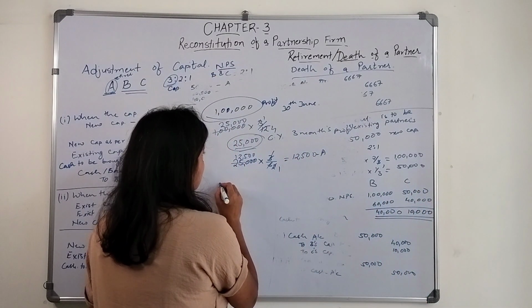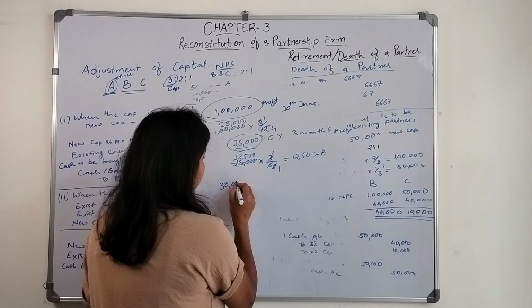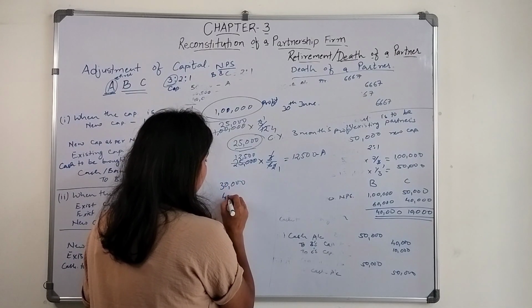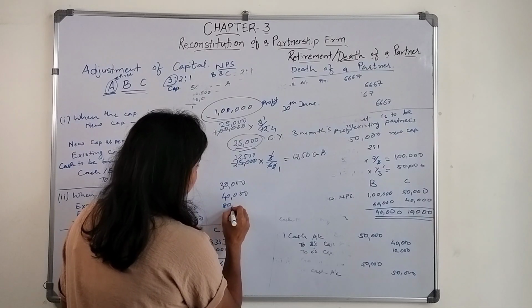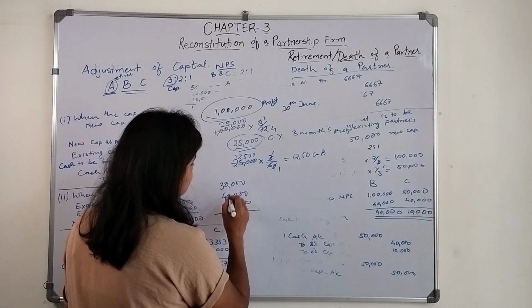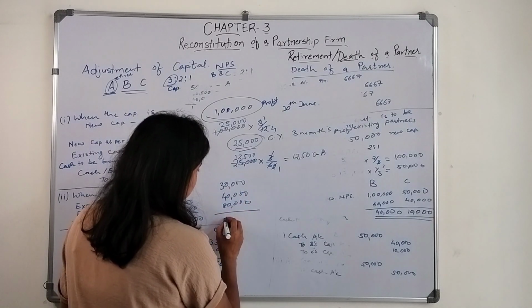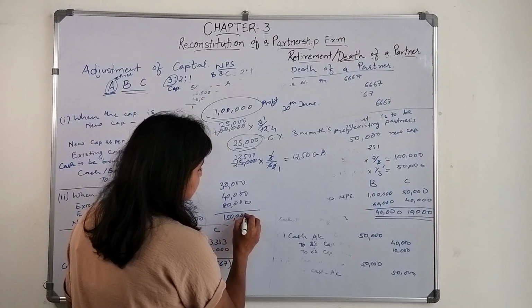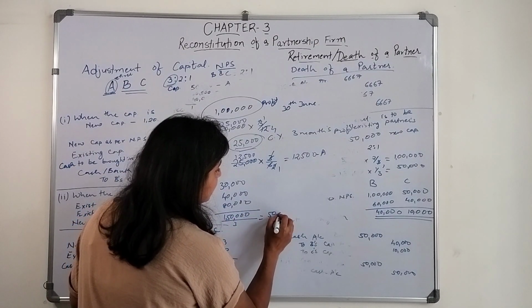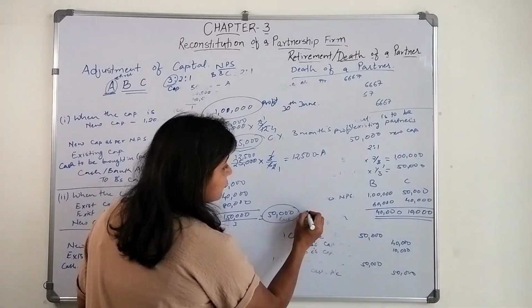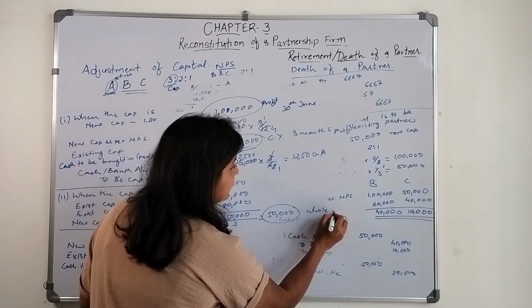Let's say it was 30,000, then 40,000, then 80,000. So in total how much was it? 1,50,000. This is for 3 years, so the average of 1,50,000 is 50,000. This 50,000 was for the whole year.